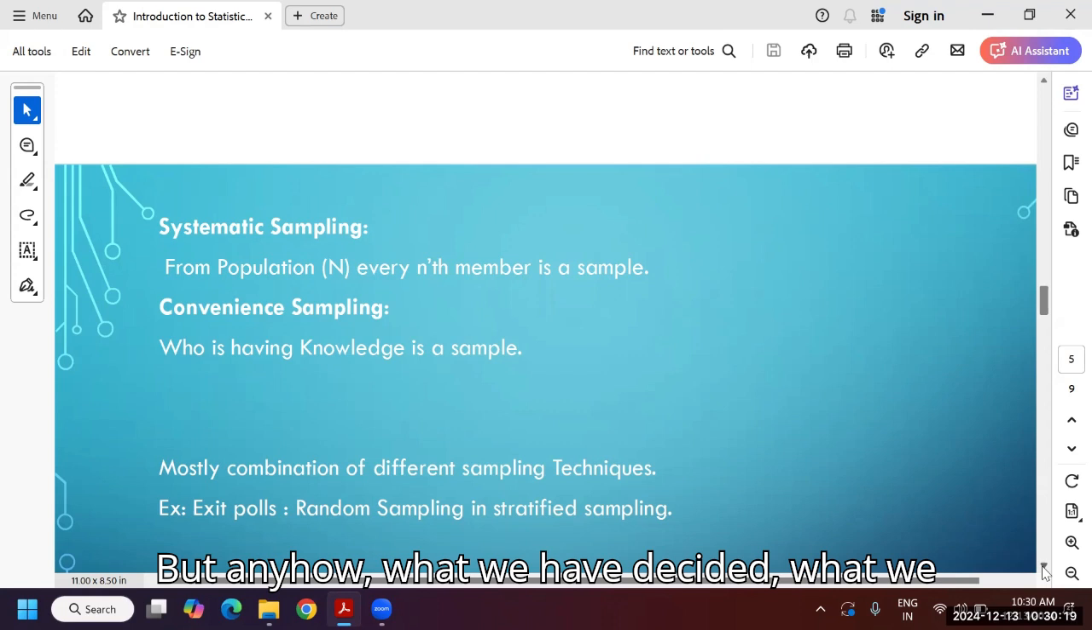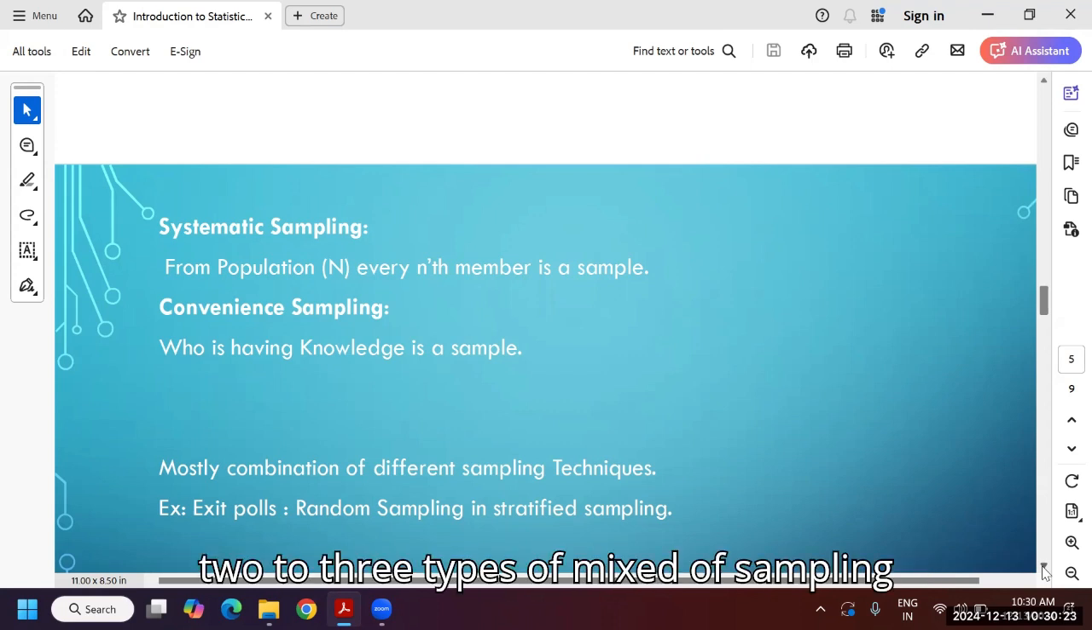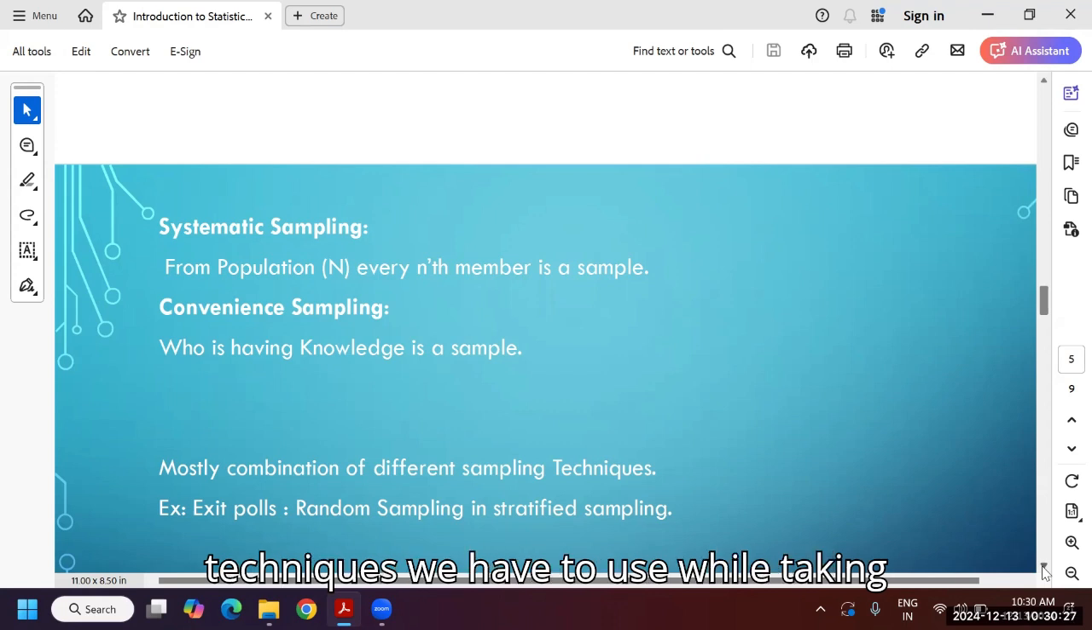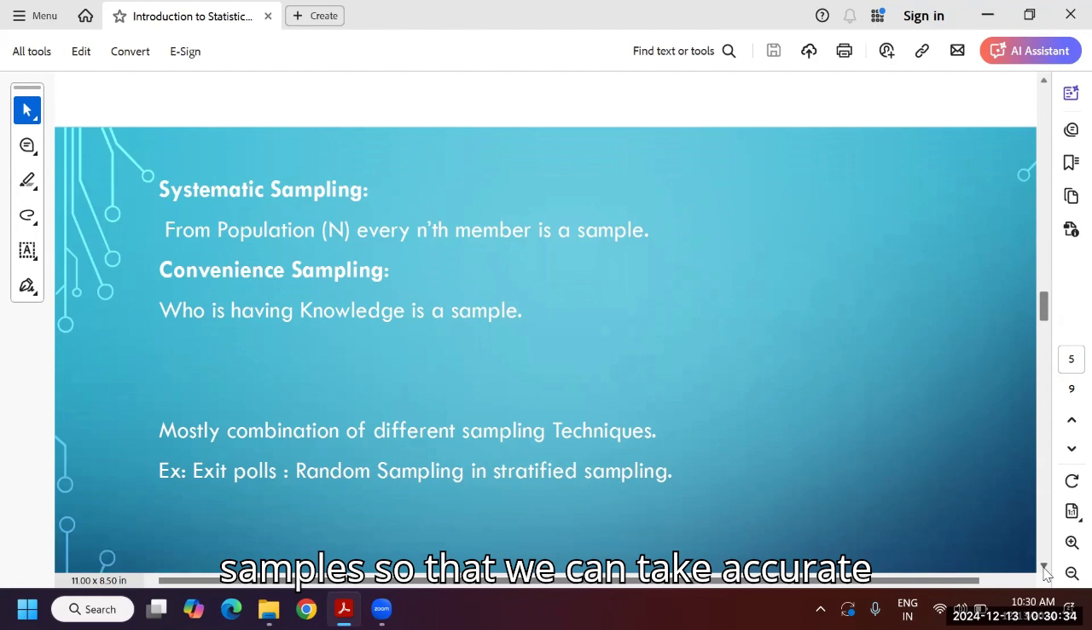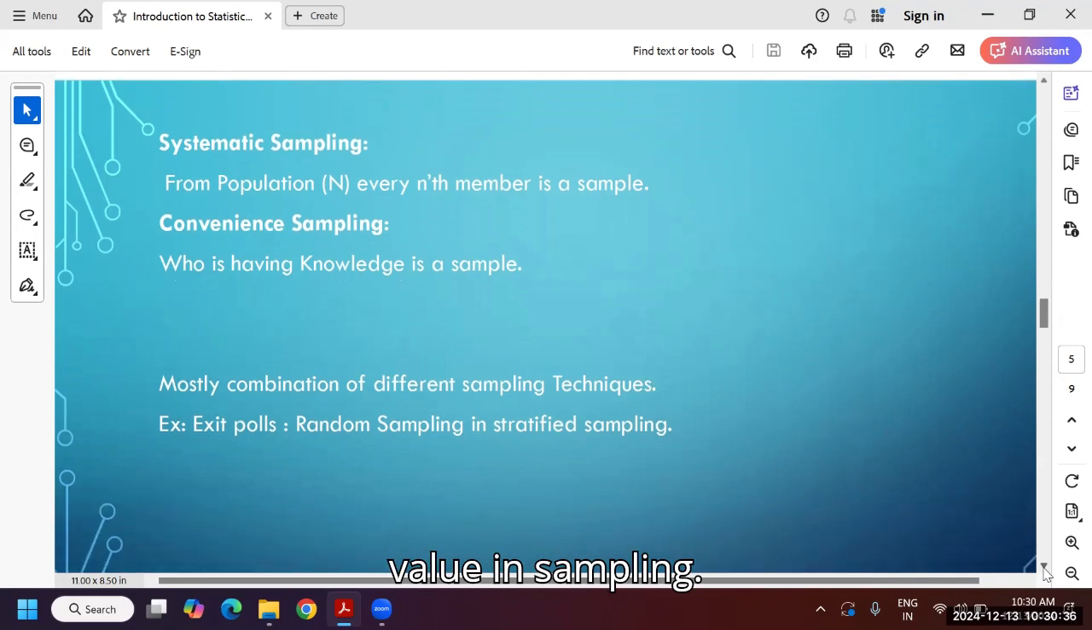But anyhow, what we discussed yesterday means 2 to 3 types of sampling techniques mixed, we have to use while taking the sample, so that we can get an accurate value in sampling.